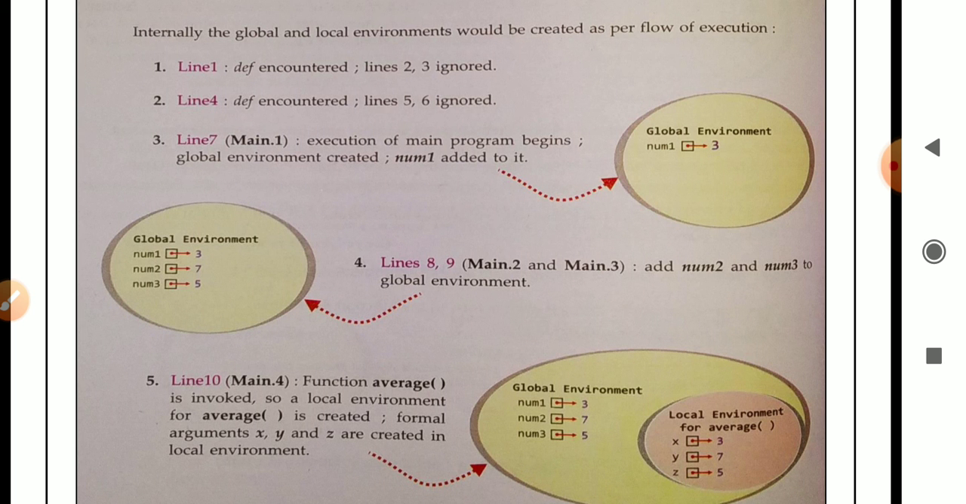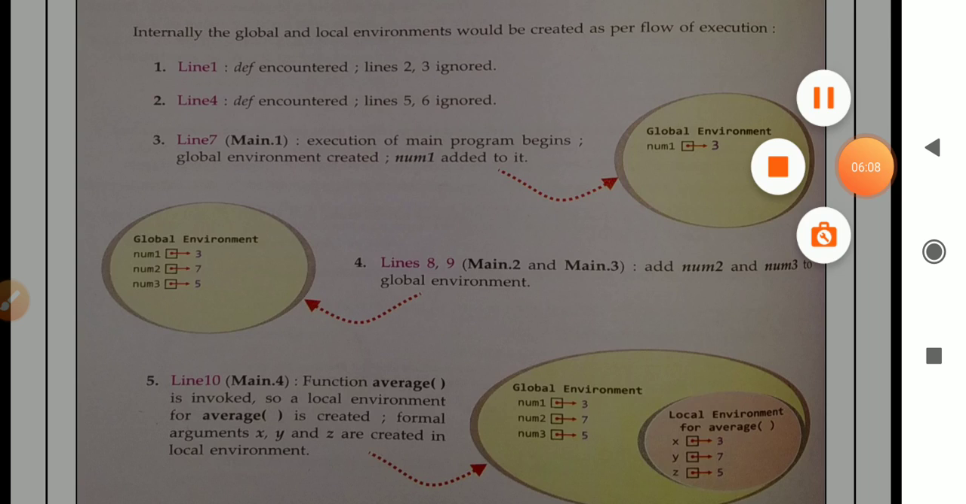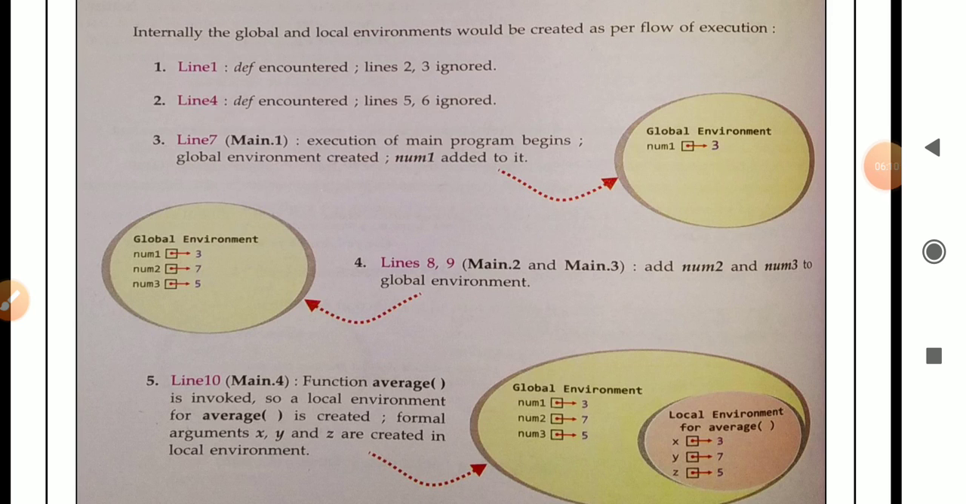This particular line number 2 and 3 will execute when there is a function call. Then only this particular line will execute. Number 2, line 4 will execute. Line 4 means it contains def.